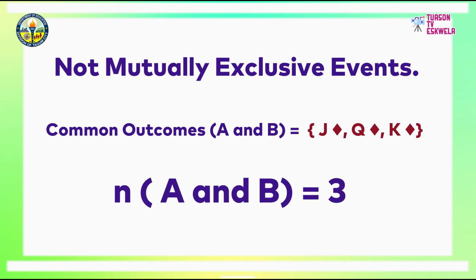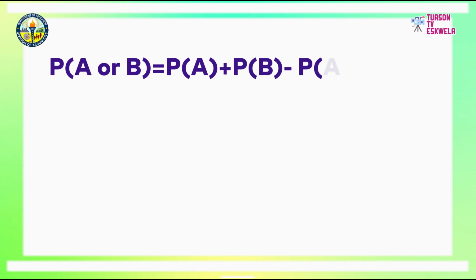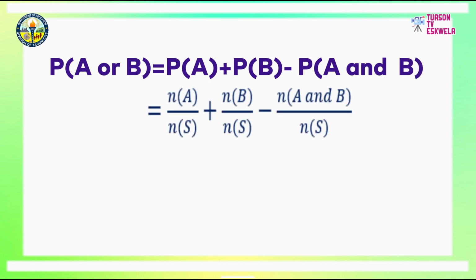So N of A and B equals 3. So, the probability of A or B equals the probability of A plus the probability of B minus the probability of A and B. That is N of A over N of S plus N of B over N of S minus N of A and B over N of S.